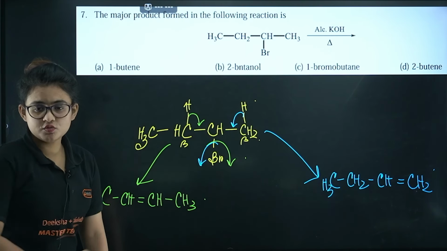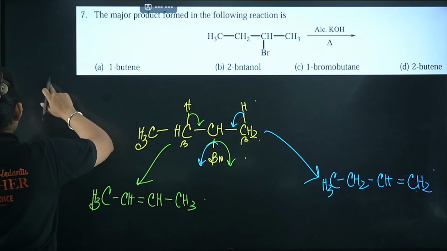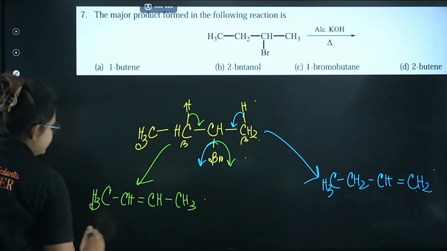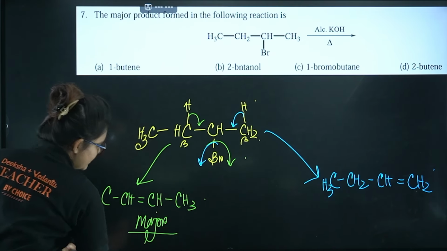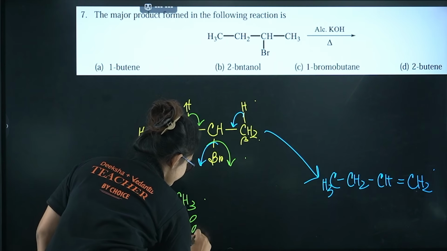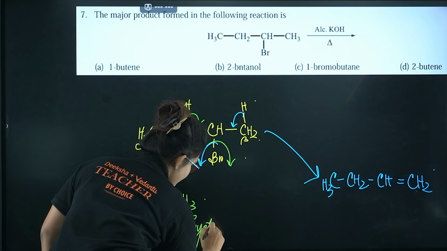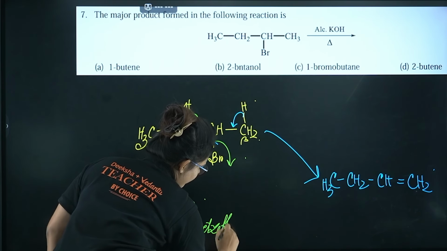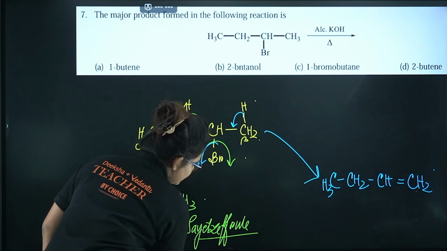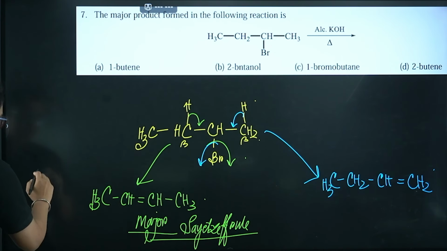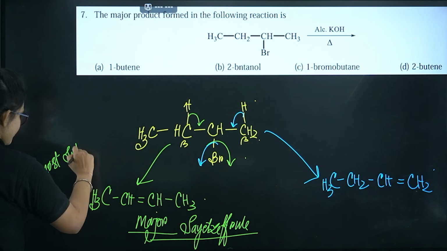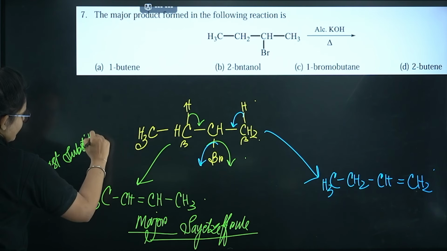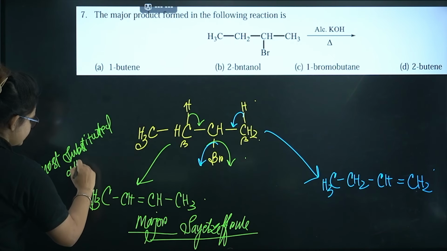Okay, so these two possibilities are there, among which, let me tell you my dear, this is going to be the major one. Okay, why major one? Because of the Saytzeff rule. Saytzeff rule is saying that the most substituted alkene is most stable.